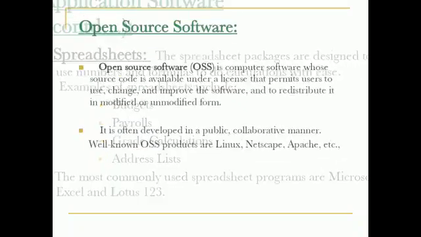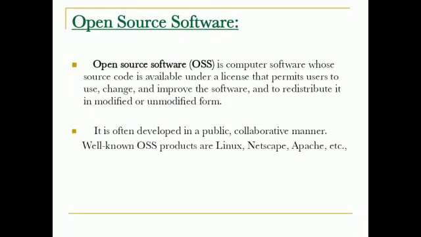Okay, then coming to open source software. Open source software, OSS, is computer system software whose source code is available under a license that permits users to use, change, and improve the software, and to redistribute it in a modified or unmodified form. It is often developed in a public, collaborative manner. Well-known open source software products are Linux, Netscape, Apache, etc.